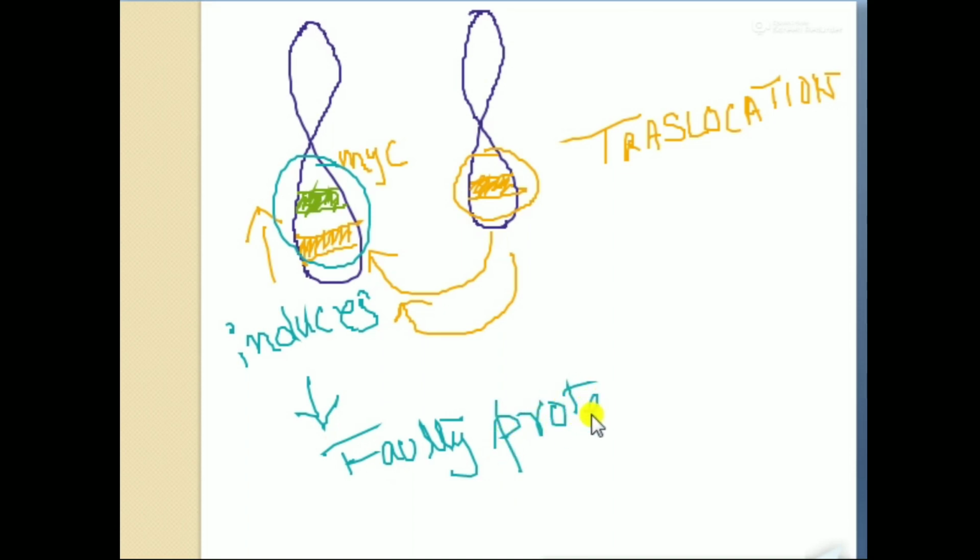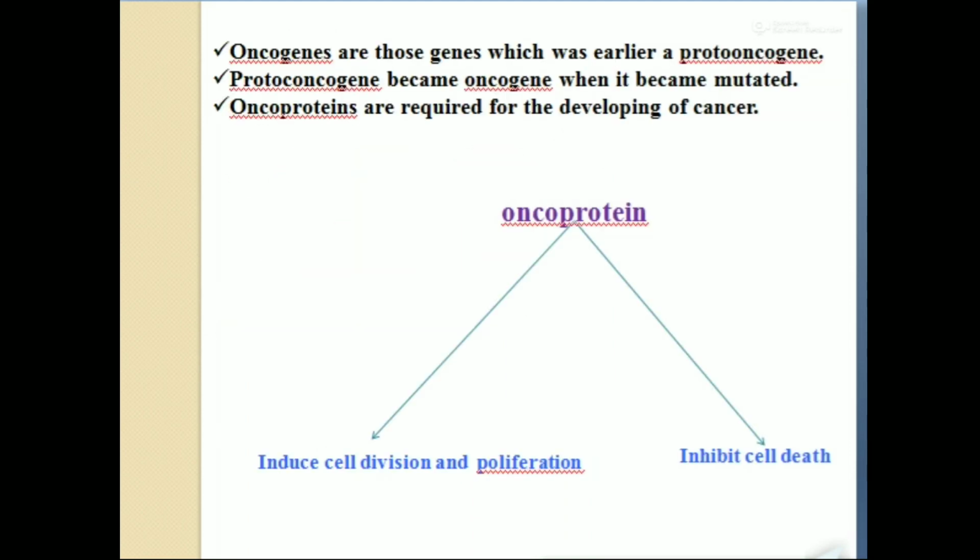These are the reasons that are responsible for the conversion of a normal cell into a cancerous cell. These are the oncogenes and the proto-oncogenes. That means proto-oncogenes and oncogenes are the same genes, but when a proto-oncogene gets mutated, it becomes an oncogene, which is responsible for the production of a cancerous product called oncoprotein. This oncoprotein induces cell division and proliferation and inhibits cell death.